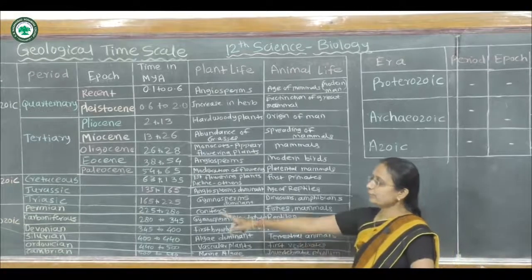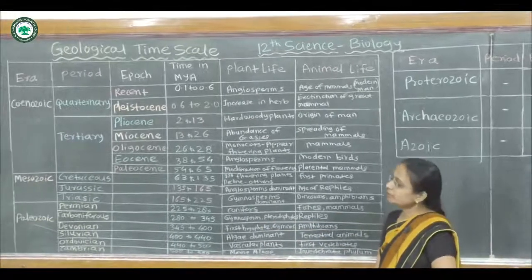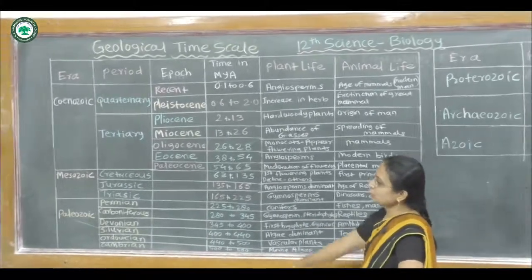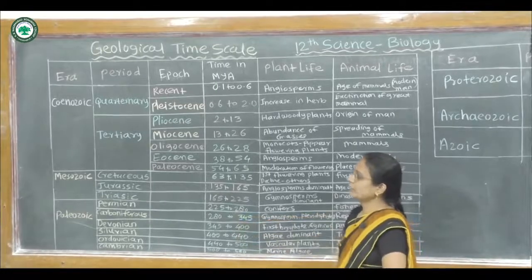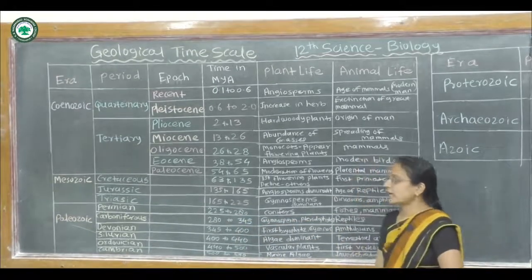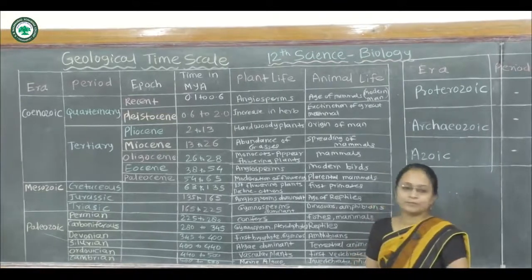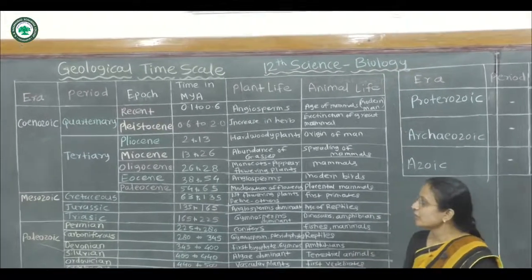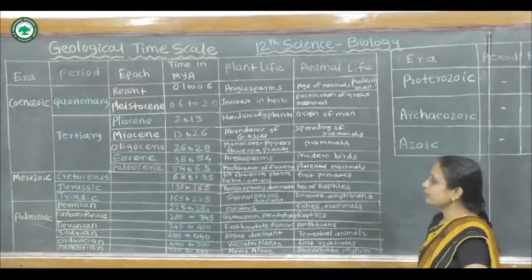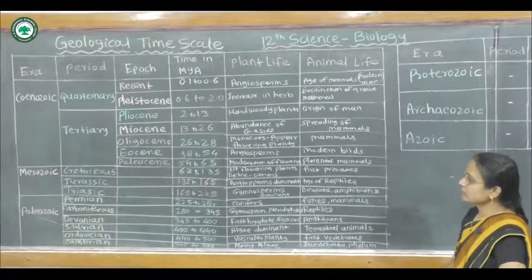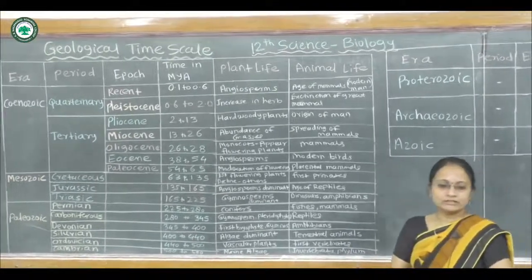The next is the Paleozoic era. Here this Paleozoic era is divided into Permian, Carboniferous, Devonian, Silurian, Ordovician and the Cambrian period. Come towards this Permian period, that runs from 2 to 5 million years ago to 280 million years ago.